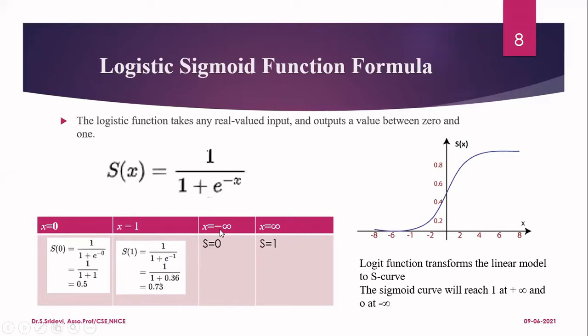Now, what is going to happen when x is minus infinite? When x is minus infinite, this term will become now e power plus infinite. E power infinite is infinite. So 1 by infinite is 0. So you will have s is equal to 0. And when x is equal to infinite, I will have this term as e power minus infinite. E power minus infinite is 0. So 1 by 1 will be now 1.